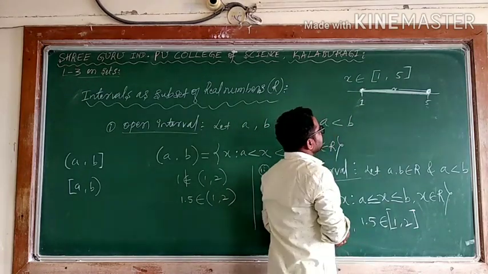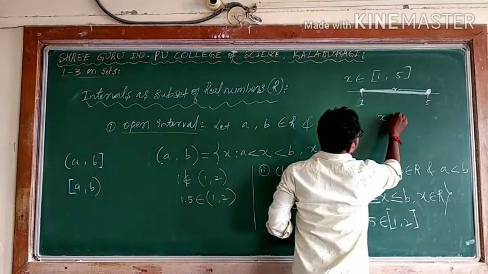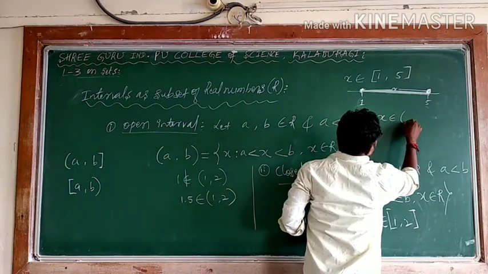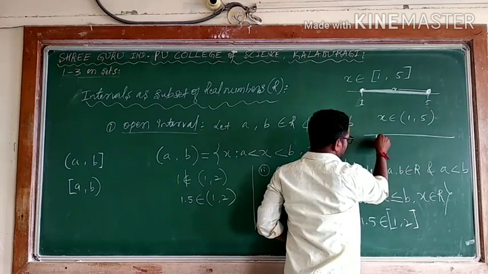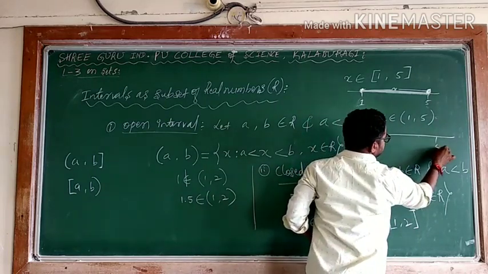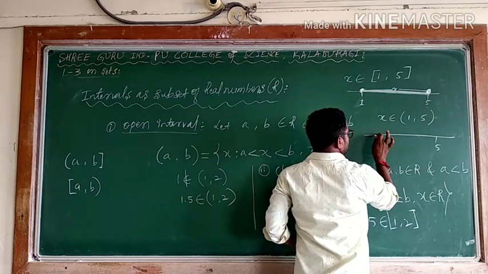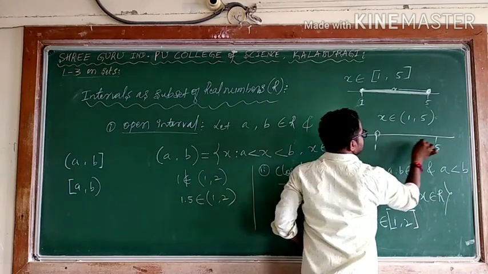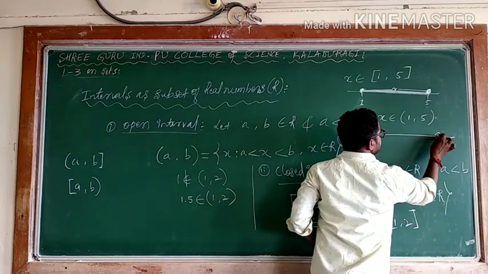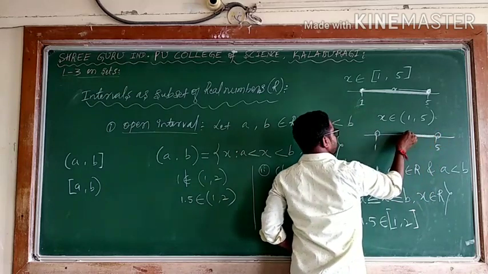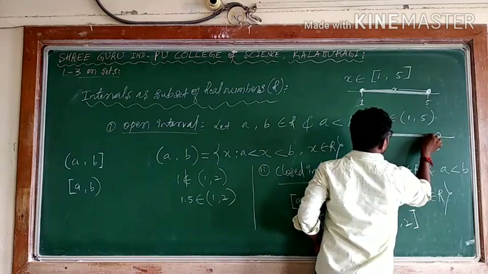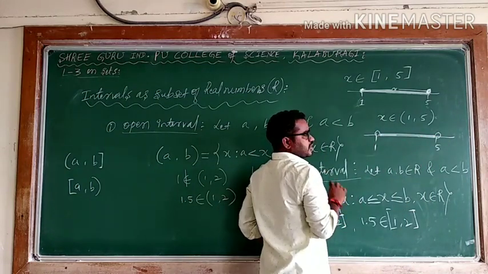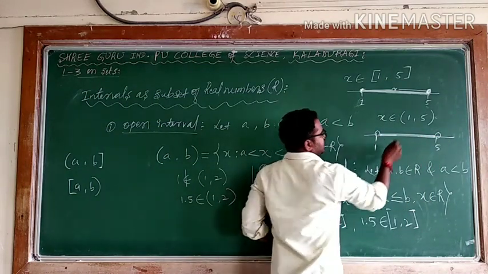If I am saying the open interval case, x belongs to open 1 comma 5, in this case the boundary points are excluded. On the number line, you exclude them, which can be shown as an open circle. I will shade only in between 1 and 5, which means it may be any rational number, any point in between 1 and 5. So I can say x.